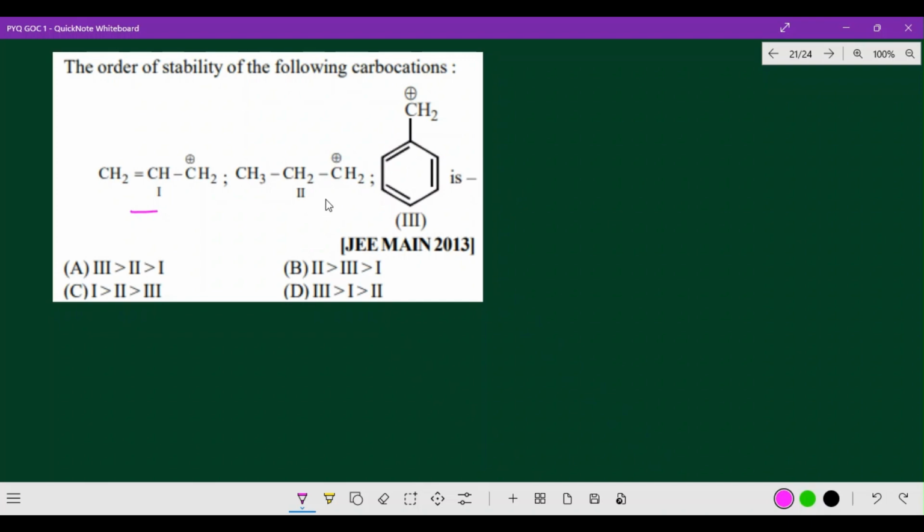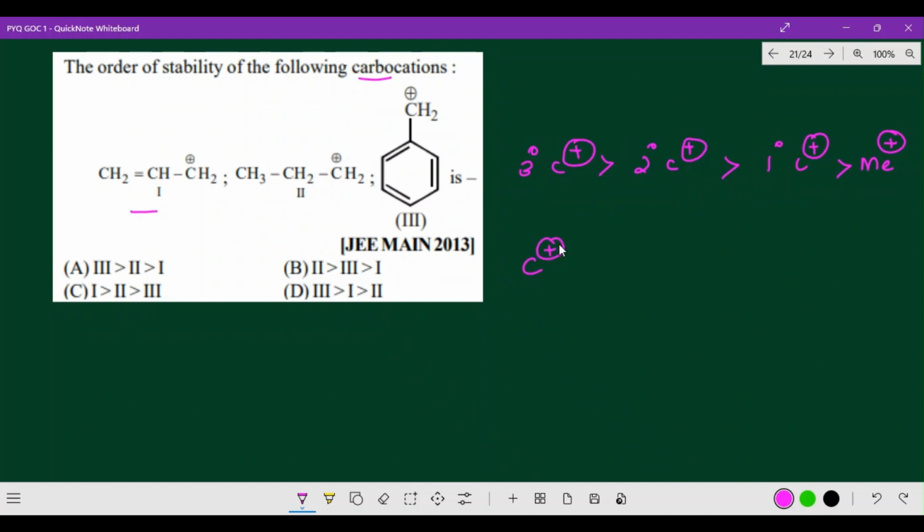Whenever we talk about carbocation stability order, tertiary carbocation is more stable than secondary carbocation, then primary carbocation, and then methyl carbocation, right? Please remember this.